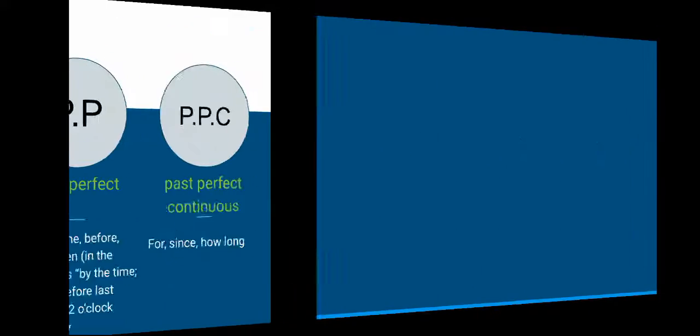Okay, so I have also included homework in this, and before getting into that, let us go to the recap. What is simple past? In simple past, we talk about the actions which are completed in the past. Past continuous, going on actions in the past.